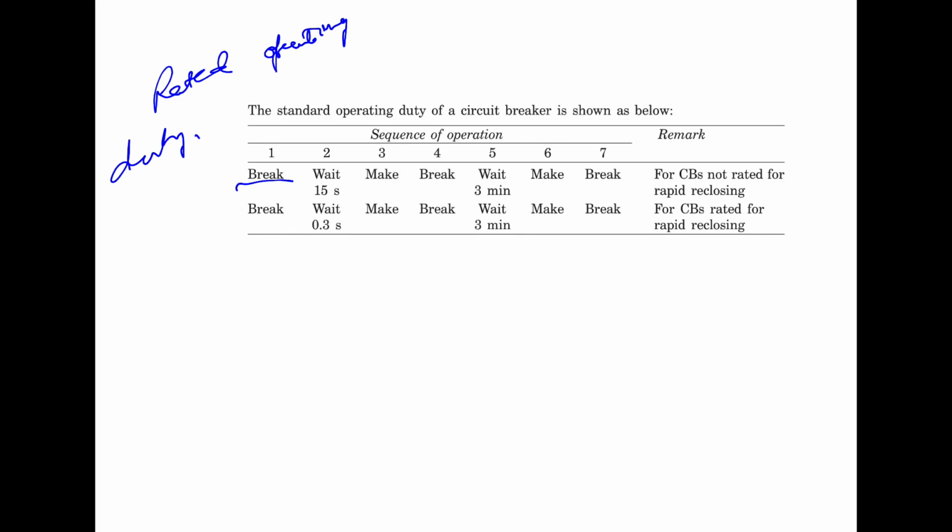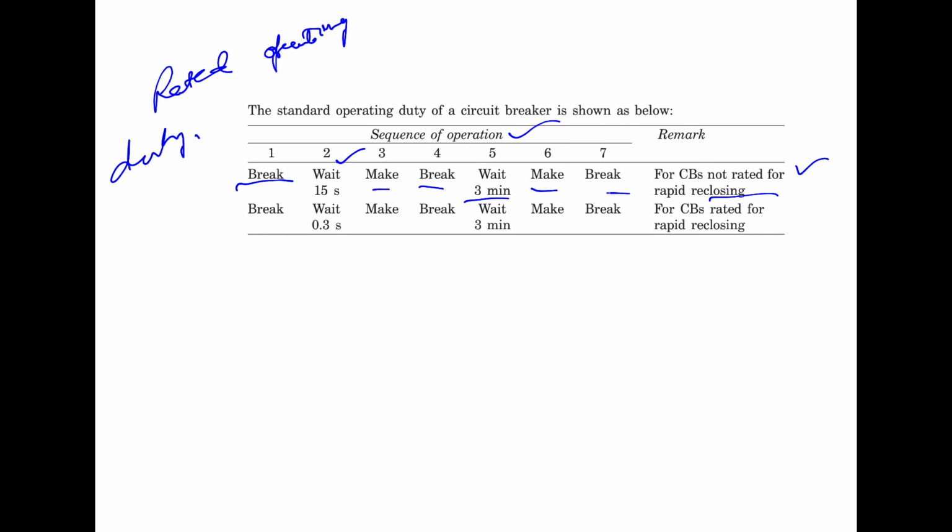This is for the circuit breakers not rated for rapid reclosing. What is the sequence of operation? It breaks, waits for 15 seconds, then it will make again, it will break, wait for 3 minutes, it will make, and it will again break. For the circuit breakers which are not rated for rapid reclosing, this is the rated operating duty.